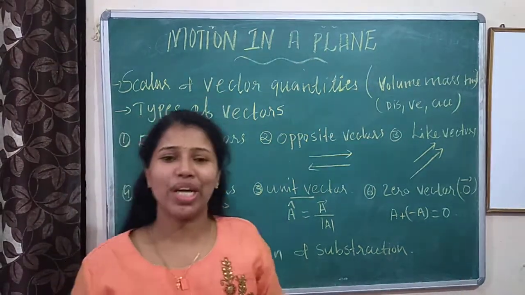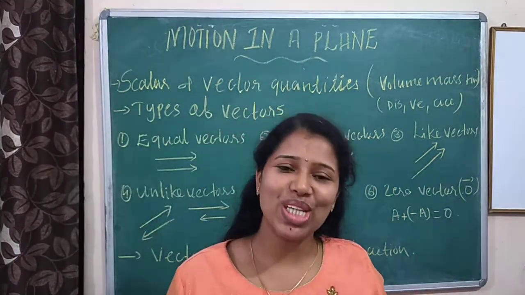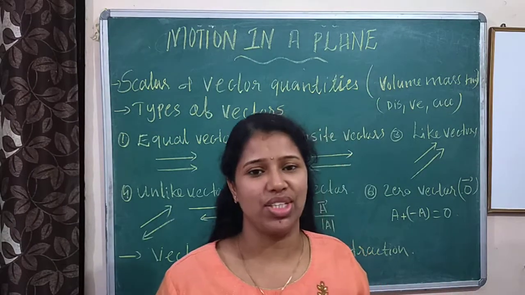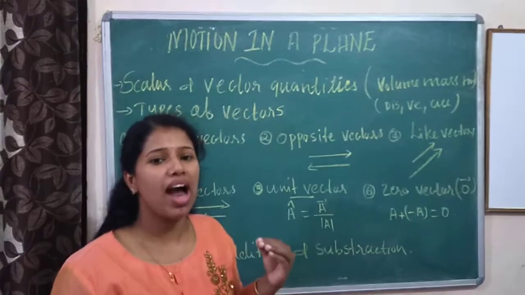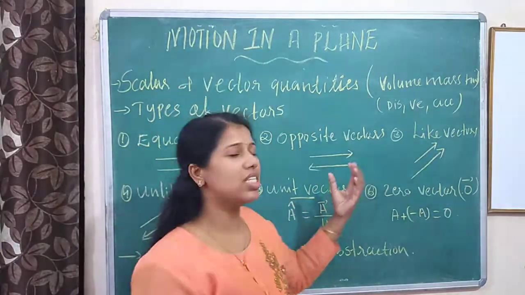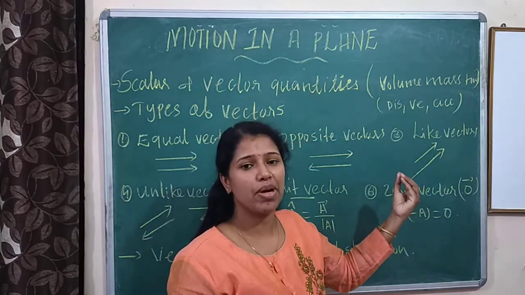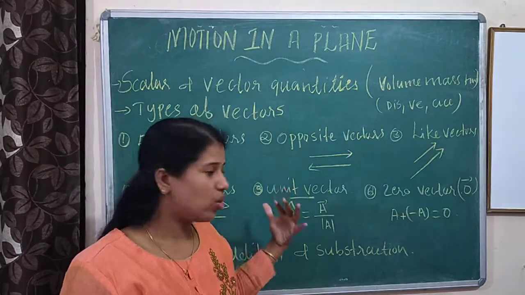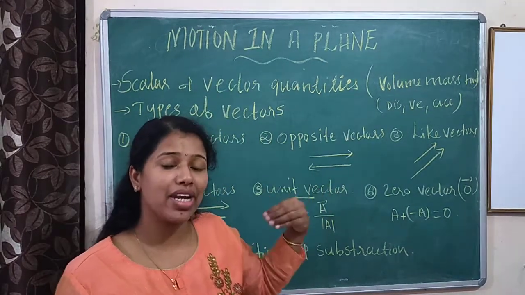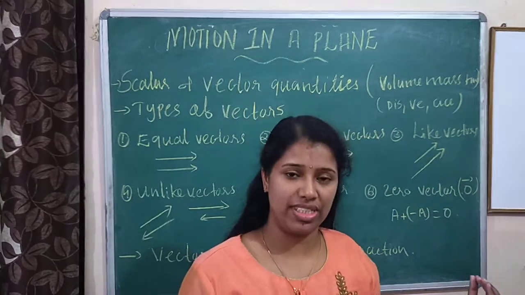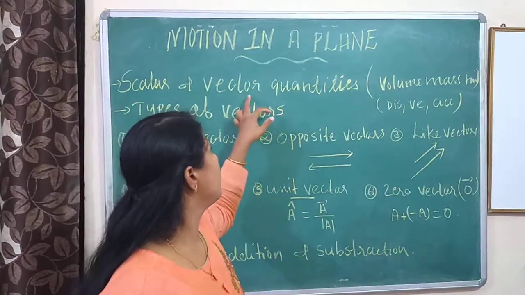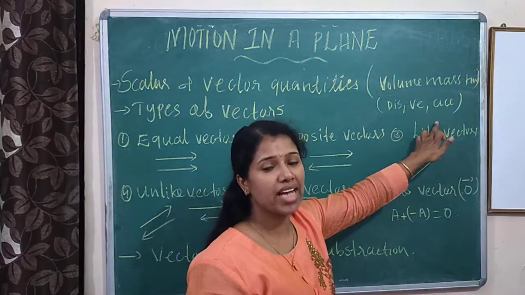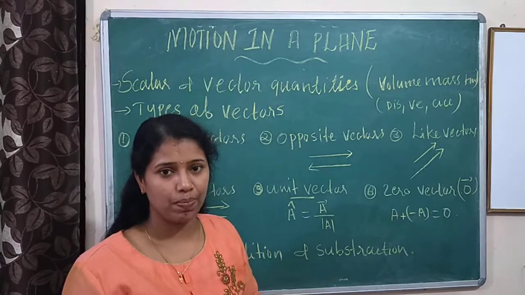Vector quantity means a quantity which has both magnitude and direction. Magnitude means it depends on the length, and it also depends on the direction. If you are going from A to B, we will say the direction is towards east or towards west. That's a vector. Examples are displacement, velocity, acceleration, force, etc.